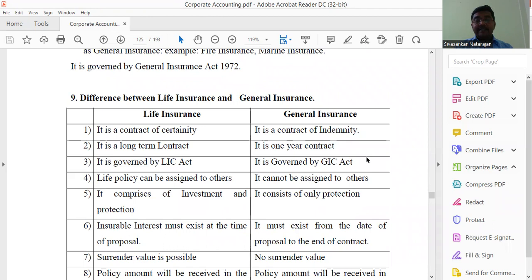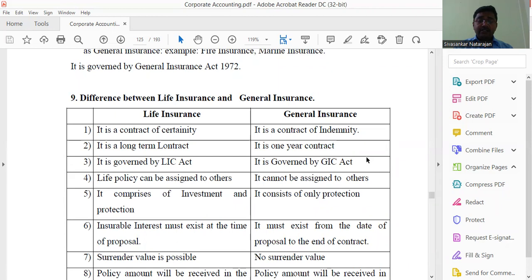In life insurance, it is a long-term contract. In general insurance, it is a one year contract, because in fire insurance or marine insurance, they have to renew their premium on a yearly basis. Life insurance is governed by the LIC Act, the Life Insurance Corporation Act. General insurance is governed by the General Insurance Corporation Act.